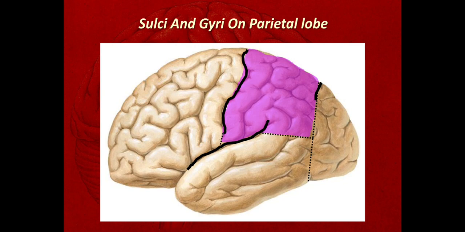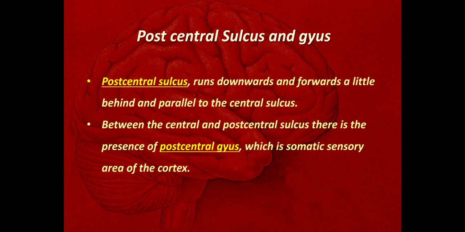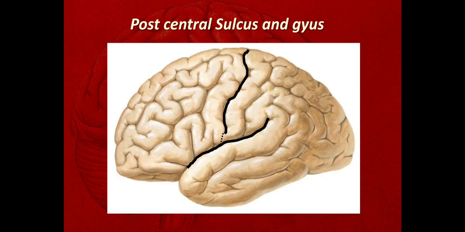So, the sulci and gyri seen on the parietal lobe. The first sulcus seen on the parietal lobe is the post-central sulcus along with the post-central gyrus. The post-central sulcus runs downwards and forwards, a little behind and parallel to the central sulcus. Between the central sulcus and the post-central sulcus is the post-central gyrus, which is the somatic sensory area of the cortex. We'll see this post-central sulcus and post-central gyrus in the picture.